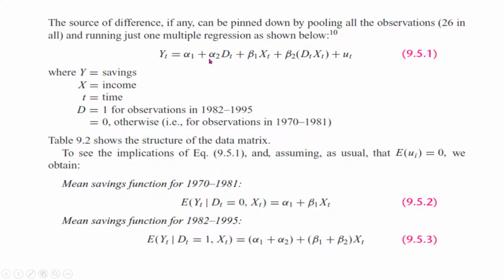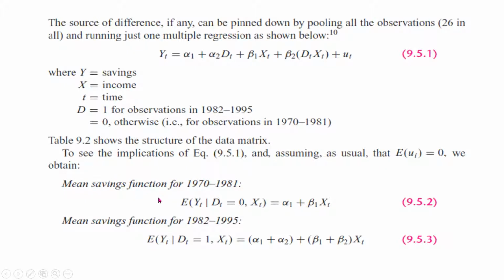So I have introduced a simple dummy, and then xt, which is my independent variable, which in this case was income, as we said that saving depends upon income. So xt is income, and dt times xt. Now this is an interactive dummy, and what is the purpose of introducing this interactive dummy, you will shortly understand.